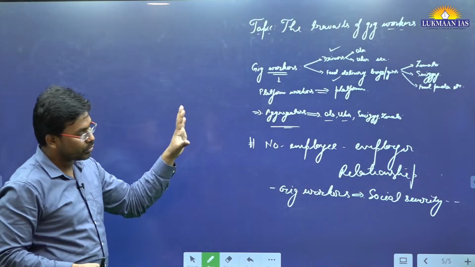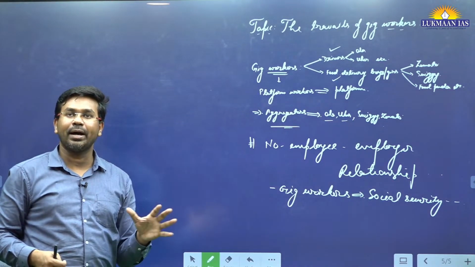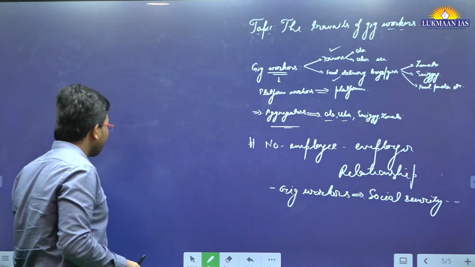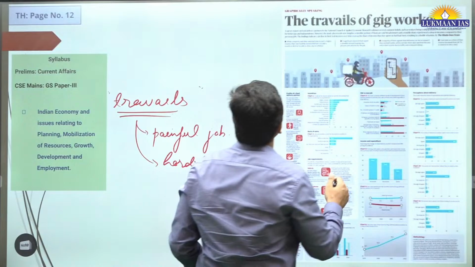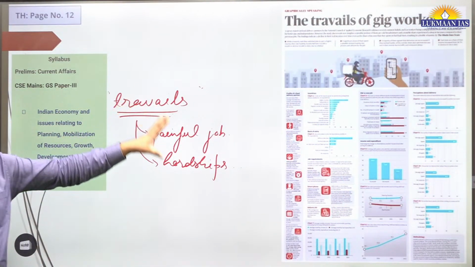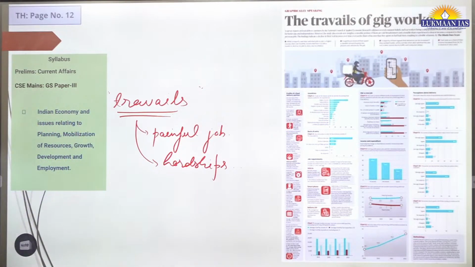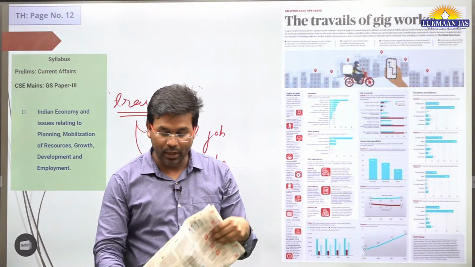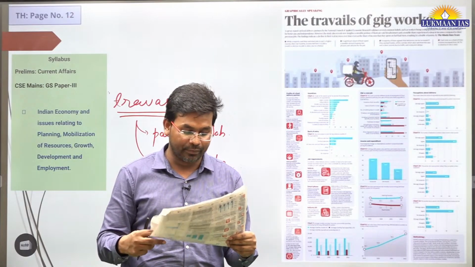So in this article, there is an organization that has conducted a survey. The name of the organization is mentioned over here. The page is not clear because I just clicked a picture of it. So this is the National Council of Applied Economic Research. This National Council of Applied Economic Research has conducted a survey of all those people who are working as gig workers with these platforms.